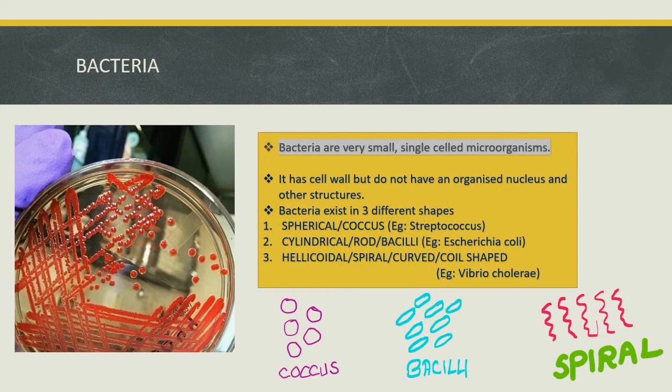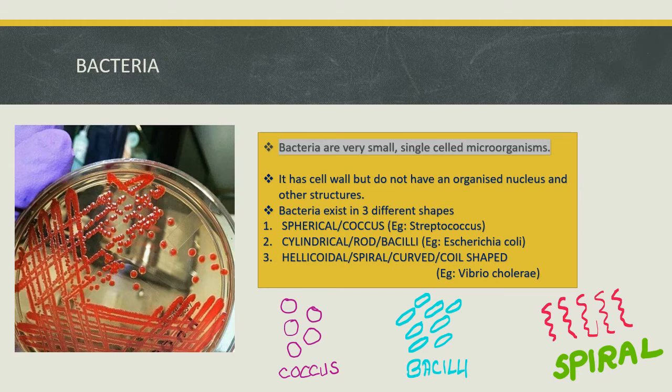First one is bacteria. Its size is very small and these are unicellular organisms. Unicellular means single celled. It is not multicellular, it is single celled. It has a cell wall made up of peptidoglycan. It does not have an organized nucleus and other structures like other organisms.